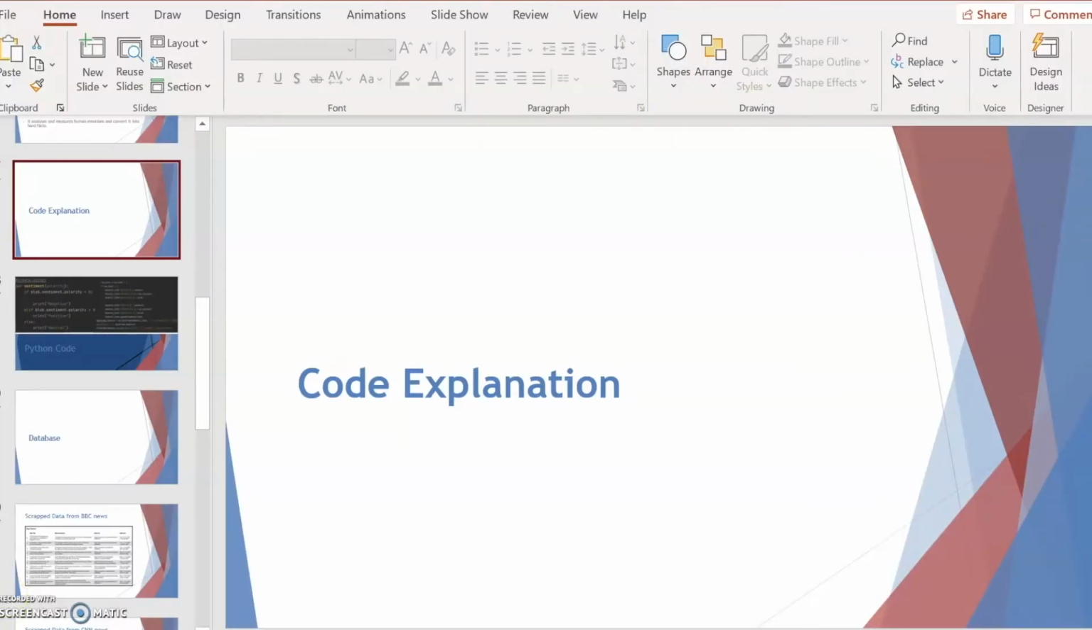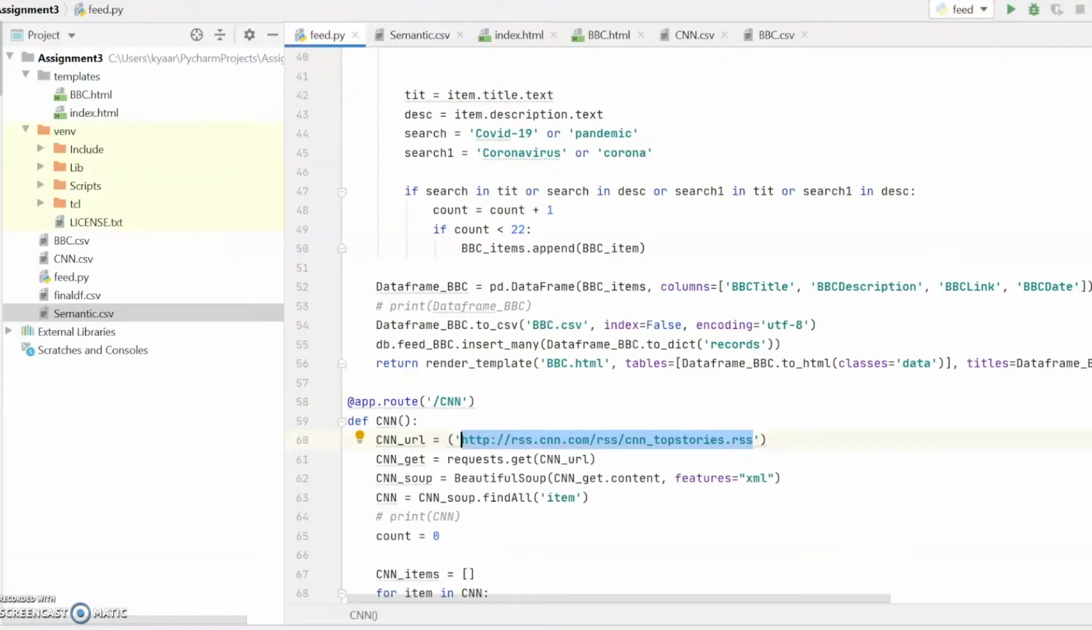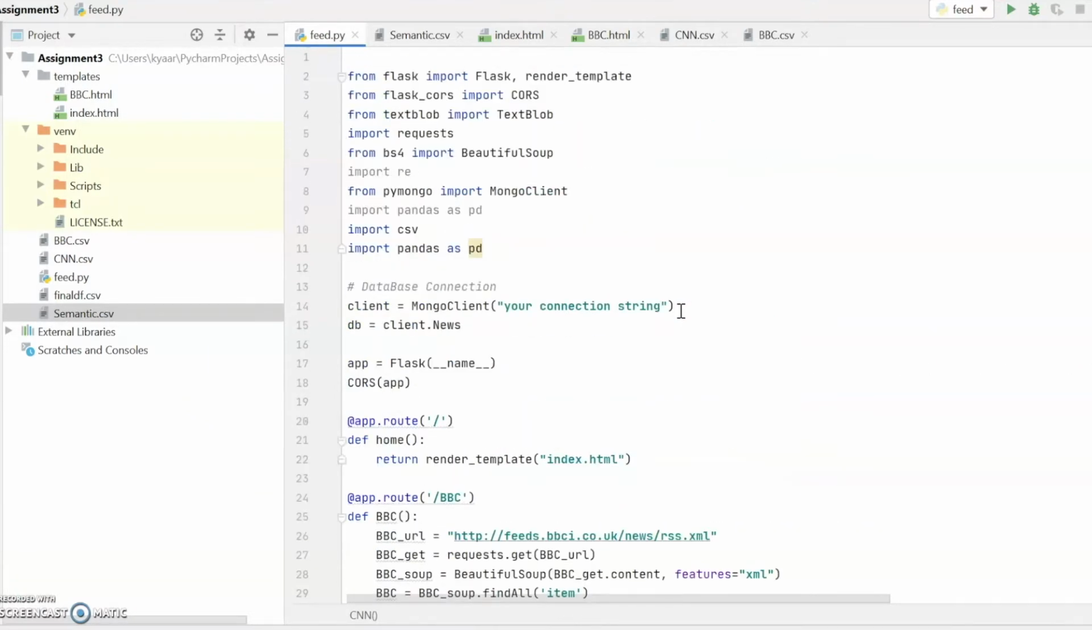Hello everyone, today I'll explain the code which we wrote in Python using PyCharm. This is our main Python file, and we are using some libraries. Flask, because we are building a web application. TextBlob, because we are doing sentiment analysis with its help. Requests, because we are making HTTP requests. Beautiful Soup, because we are doing scraping.